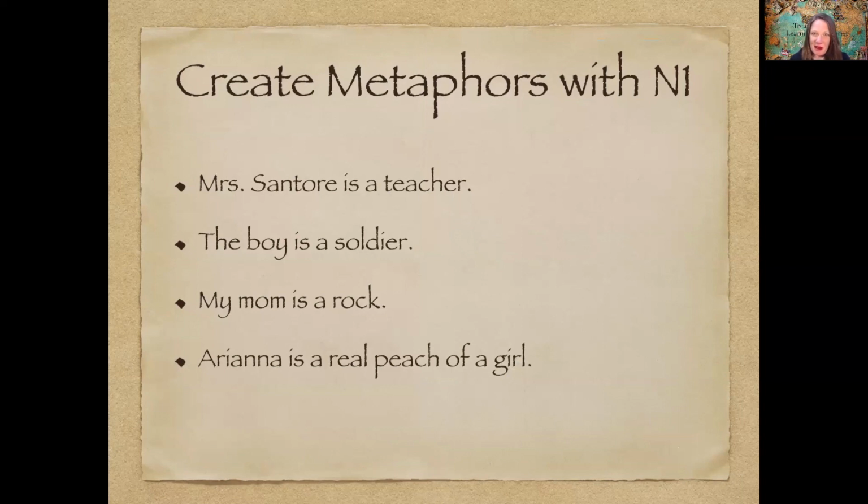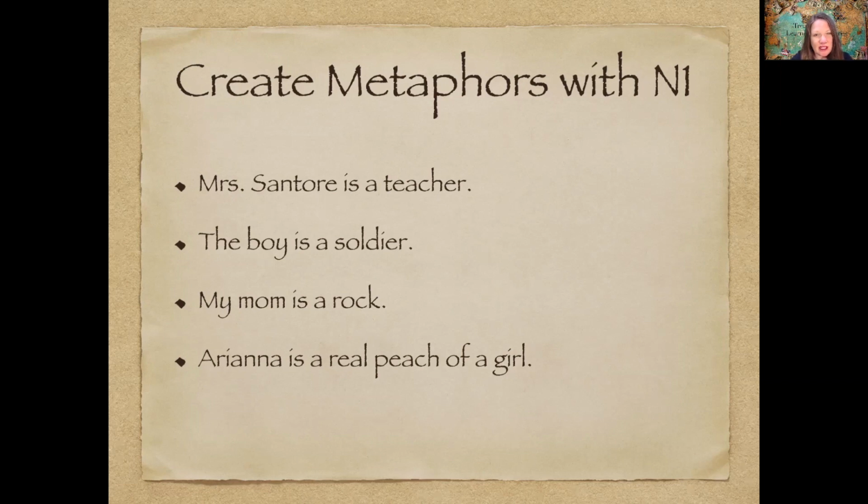He's not really a monster, and that just might mean that he's not really a very nice person, right? But he's not really a monster. When you use a noun to describe a person, but they're really not that noun, it's just describing how they are, what type of person they might be, or maybe just something in general. Then you have a metaphor.